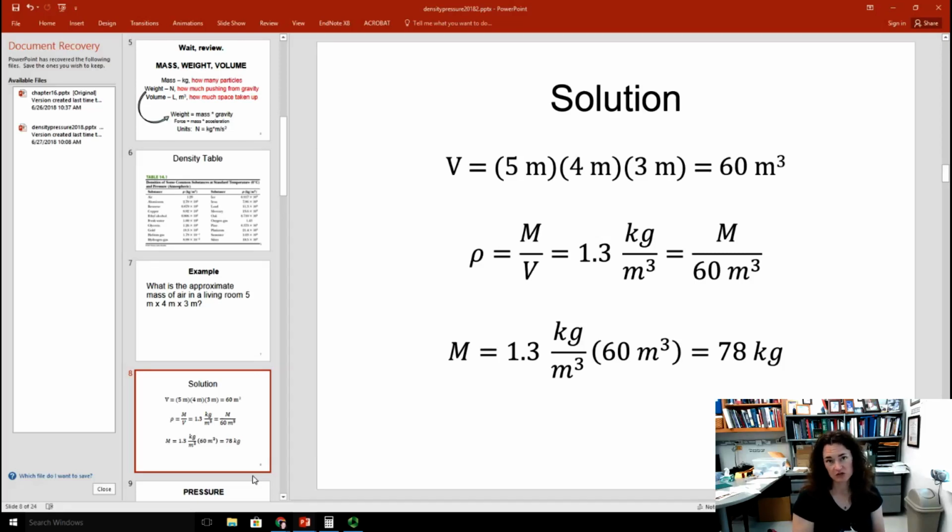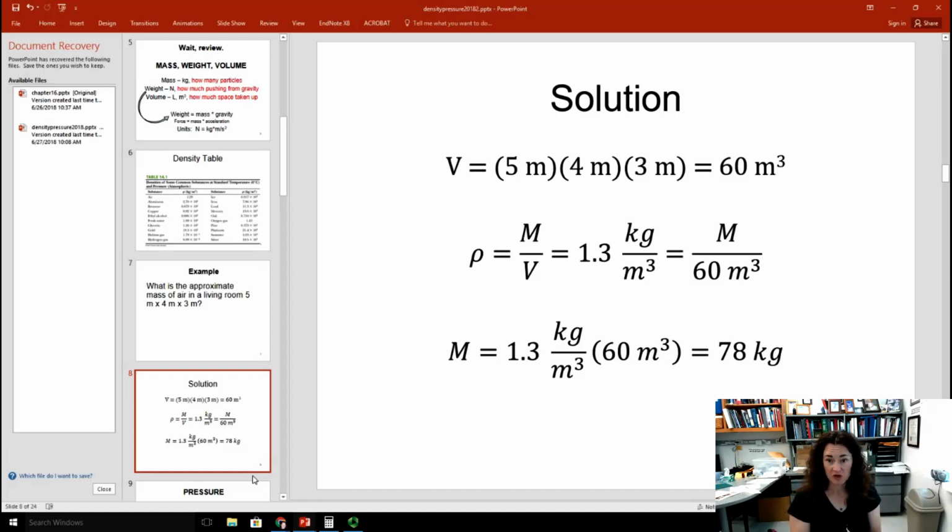And 5 times 4 times 3 is 60. So the volume of the living room would be 60 cubic meters. Now the density is the mass divided by the volume, and we can use the density of air that was given in the previous chart, 1.3 kilograms per cubic meter, to solve for what mass of air would be in a living room of that size. So here you have 1.3 kilograms per cubic meter is equal to the mass m, which is the unknown here, divided by the volume, which is 60 cubic meters.